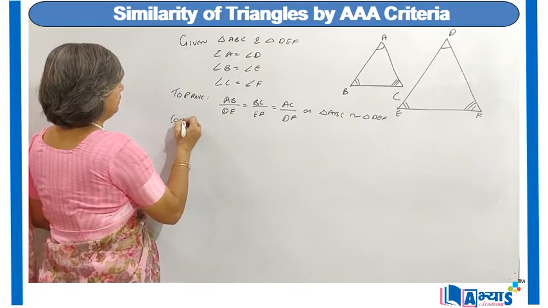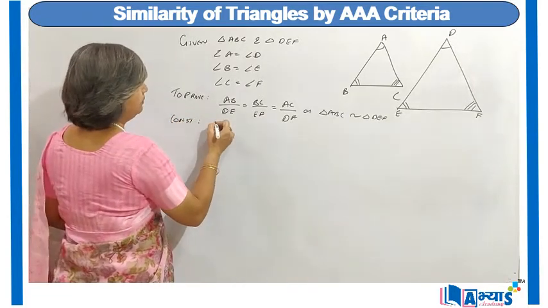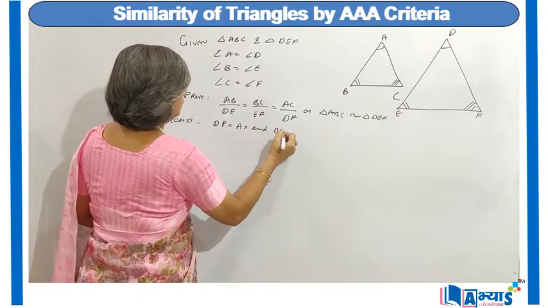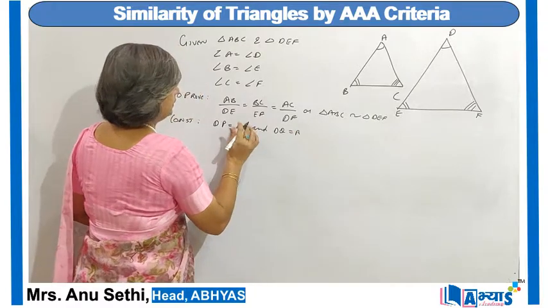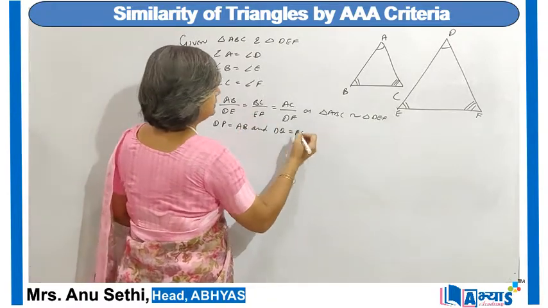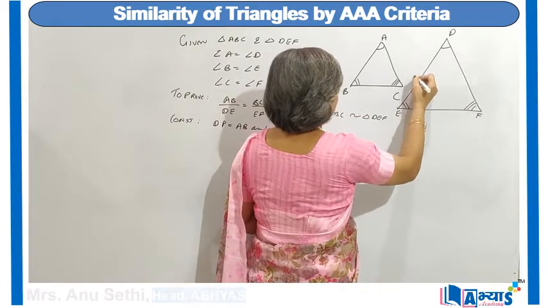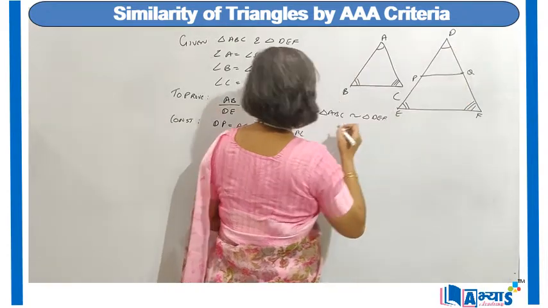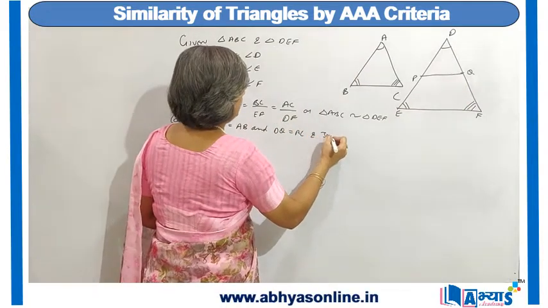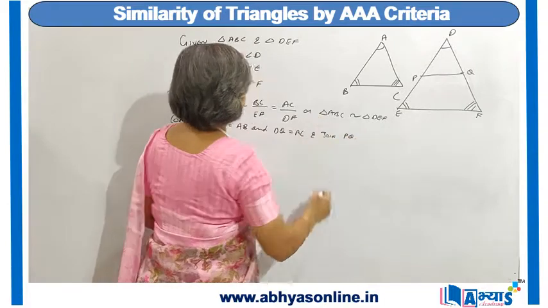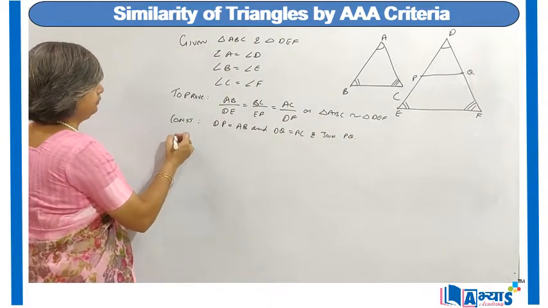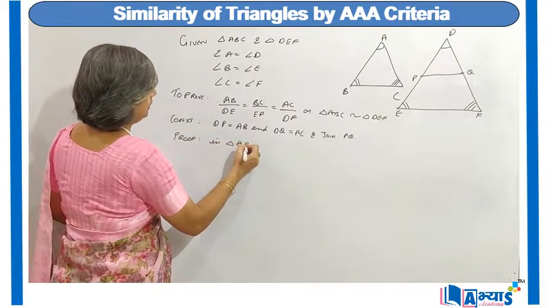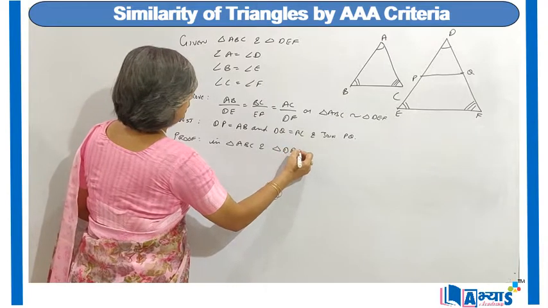So the construction will be, we will draw DP equal to AB and DQ equal to AC. That means DP is equal to AB and DQ equal to AC, and then we will join PQ. Now the proof will be in triangle ABC and triangle DPQ.